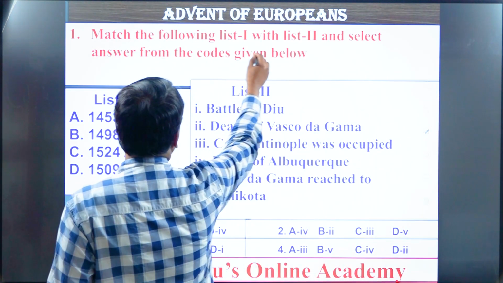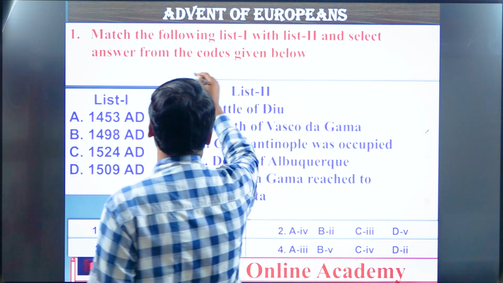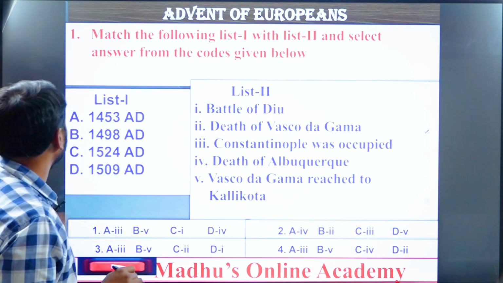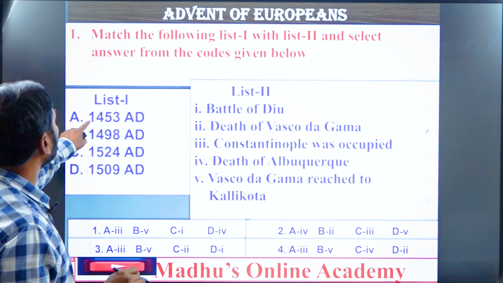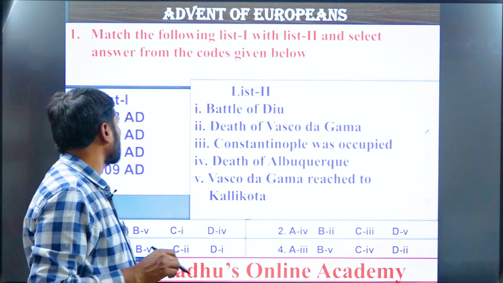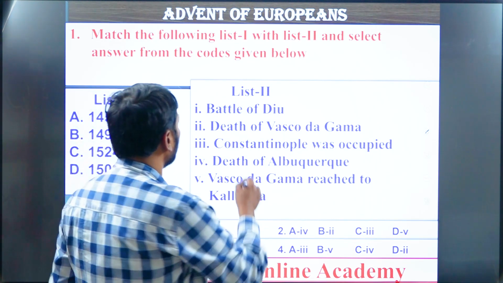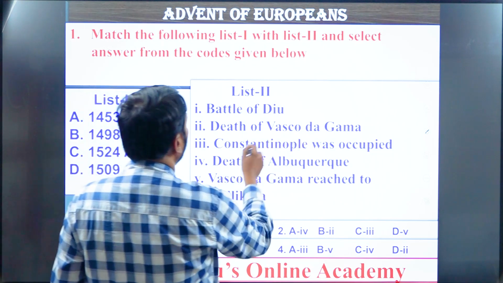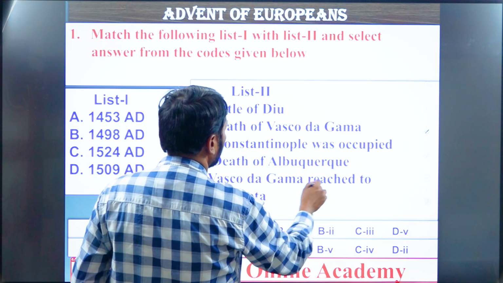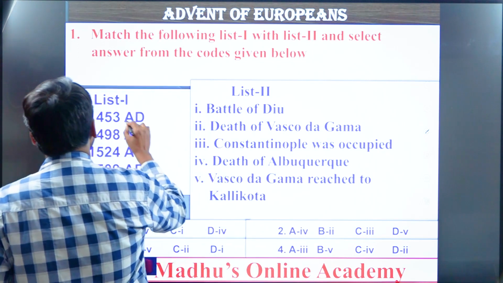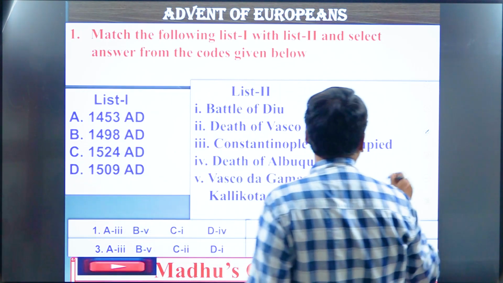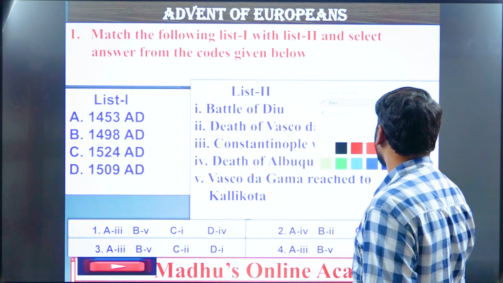Match the following list 1 with list 2 and select the answer from the codes given below. In list 1, the years given are 1453 AD, 1498 AD, 1524 AD, 1509 AD. Next in list 2: Battle of Diu, death of Vasco da Gama, Constantinople was occupied, death of Albuquerque, Vasco da Gama reached Kallikota. So for A, the right answer is, remember, in the year 1453, what happened?